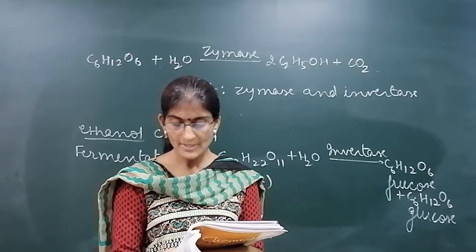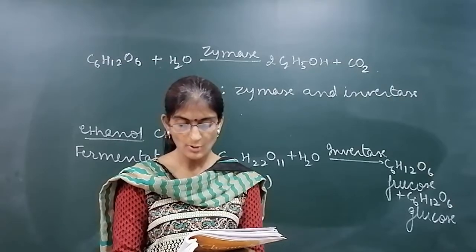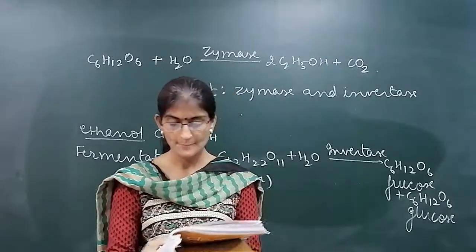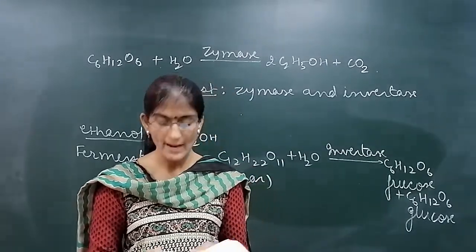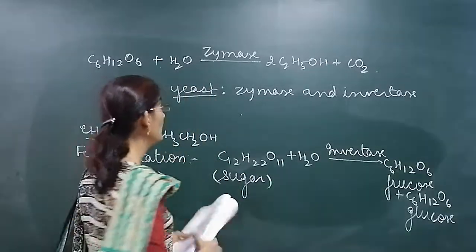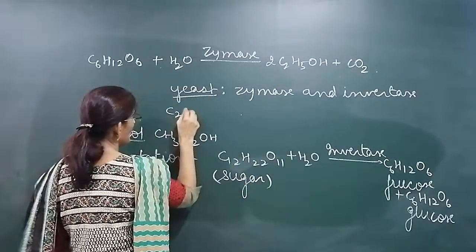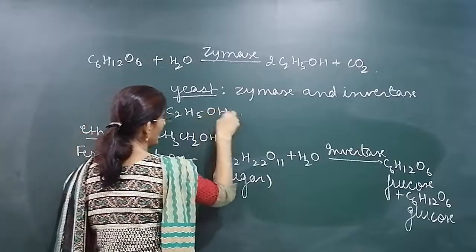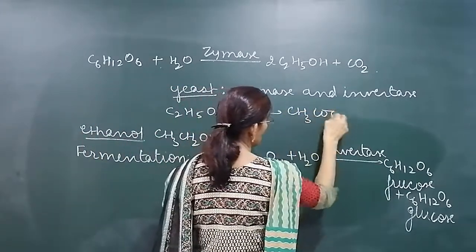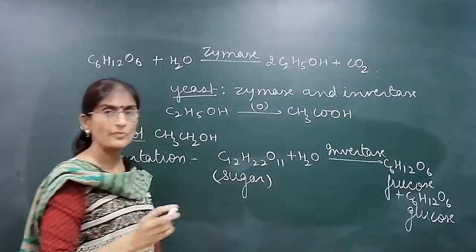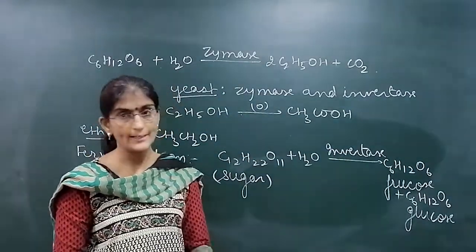Action of zymase is inhibited once the percentage of alcohol formed exceeds 14%. If air gets into the fermented mixture, what will happen? The ethanol which is formed will be converted into ethanoic acid. By oxidation by air, it is converted into acetic acid, ethanoic acid. So we have to keep it away from air or oxygen.